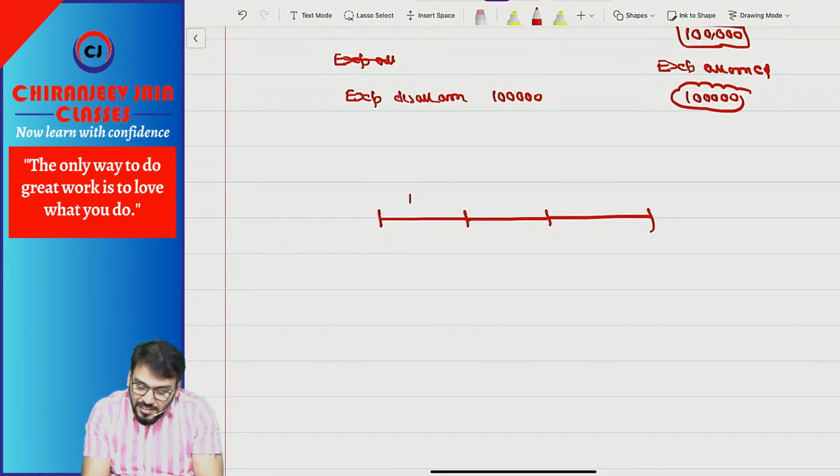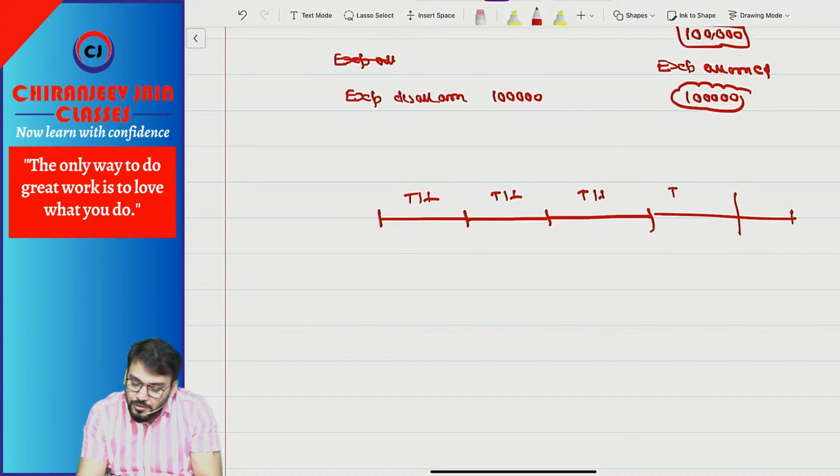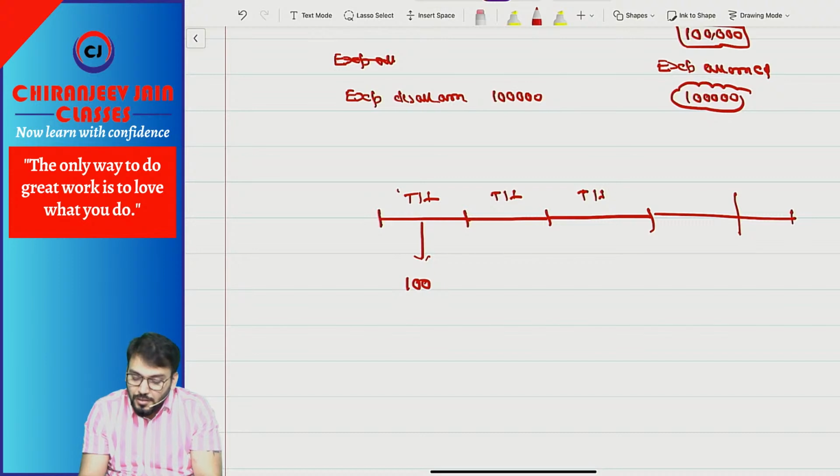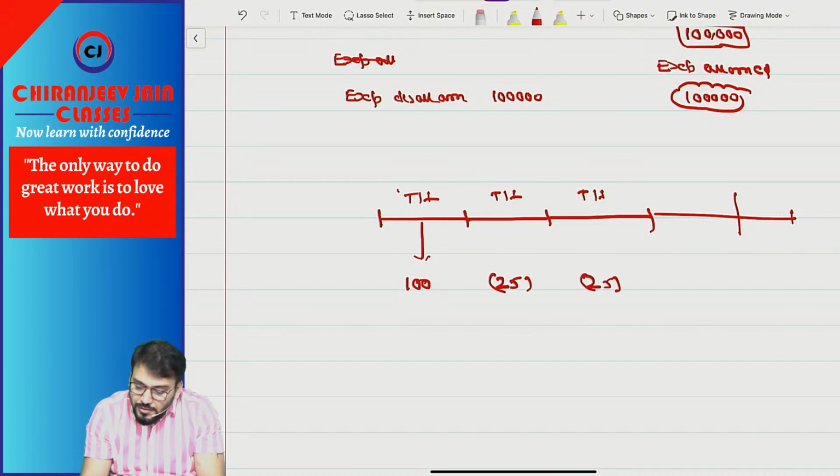Now suppose this is the tax holiday, this is a tax holiday, this is a tax holiday, but from this point there will be tax. Means you need to pay tax. There is no tax holiday. Okay? Are you getting? Now suppose there was a timing difference which originated here and which started reversing from the next year.